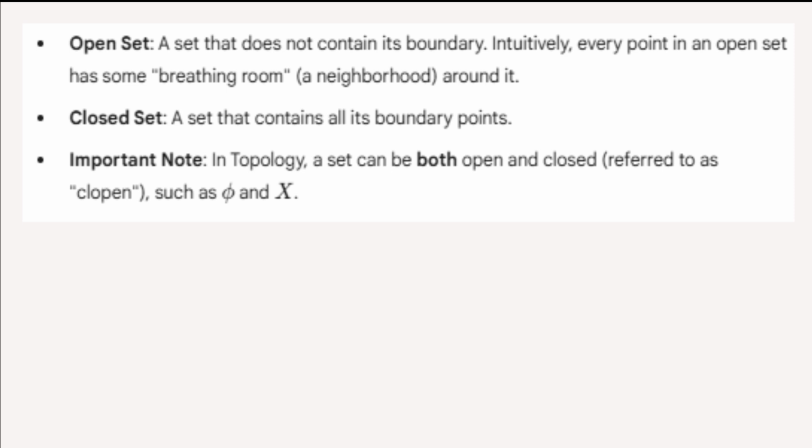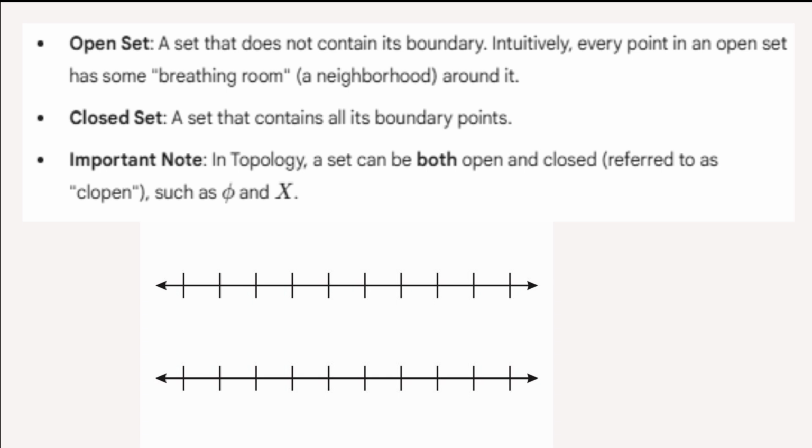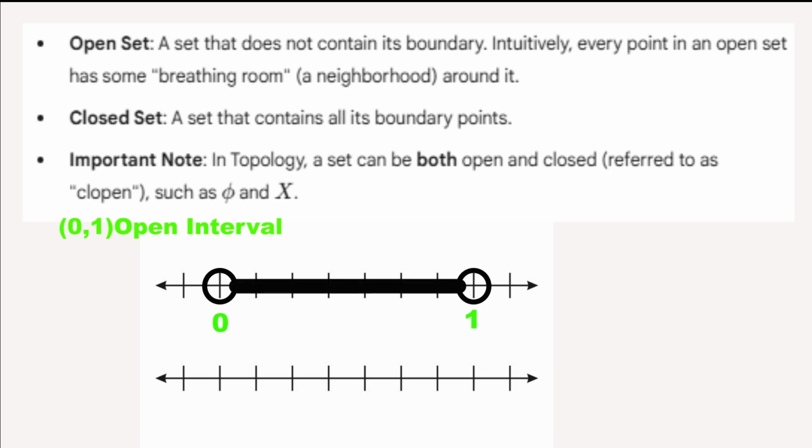Now, let me give you an example. Recall how we represent an interval on a number line. Say, for example, you have (0, 1). That is an open interval, meaning it is enclosed in open parentheses, so you exclude 0 and 1.